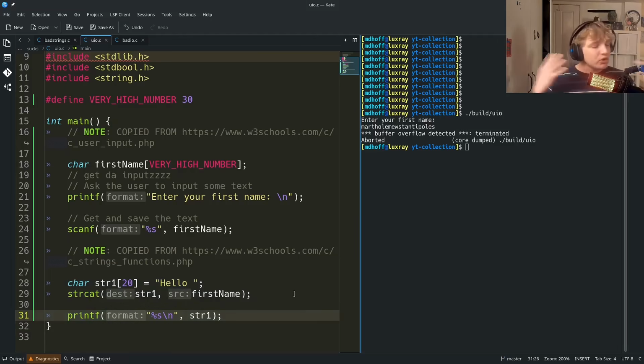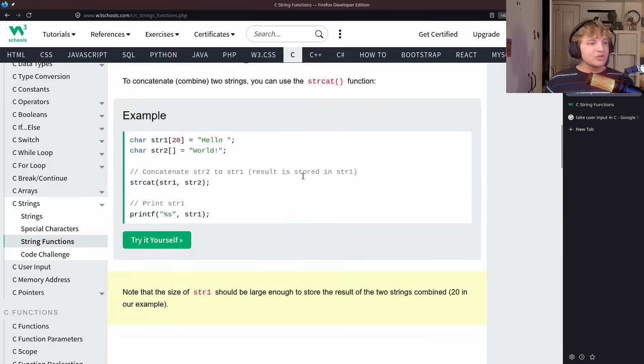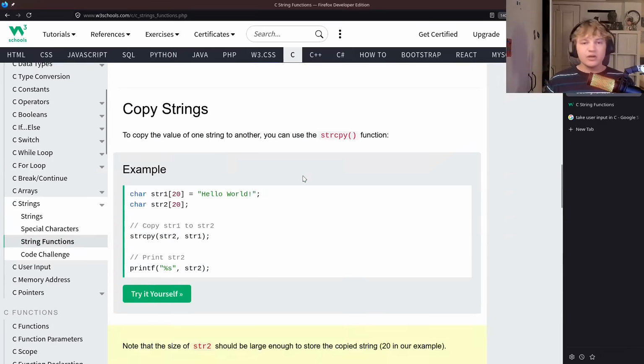And you can say all you want, like, oh, well, they say you gotta make sure that your destination address has enough space in it, and blah, blah, blah. Yeah, but they don't show me that. They don't show me that. So if I just copy the code right here, I'm gonna get an unsafe result. And there's no mention of the N series of functions down here at all.